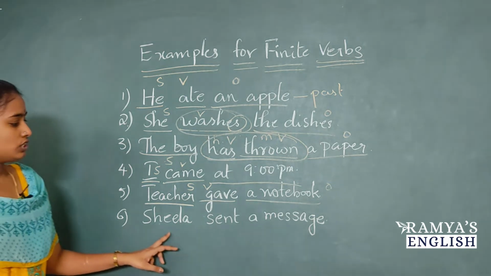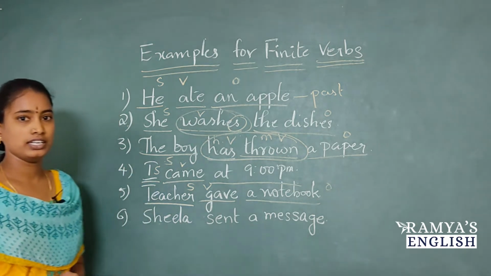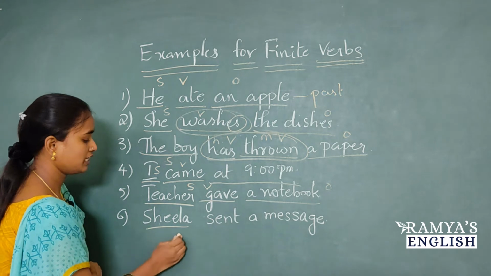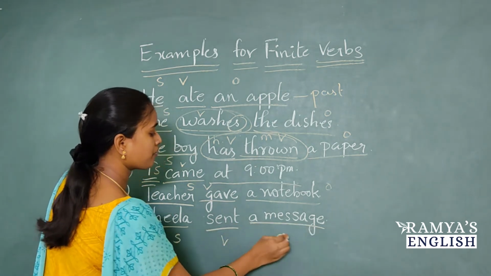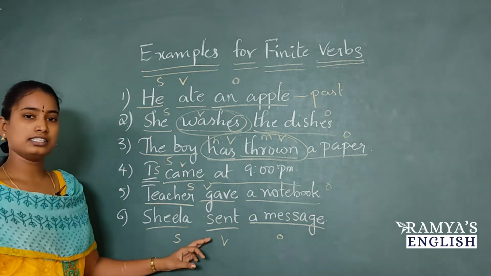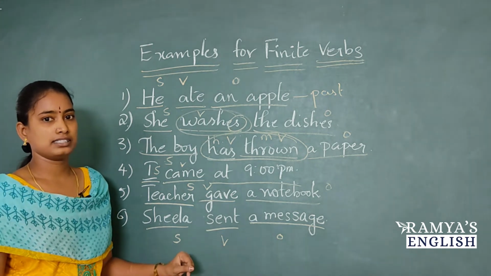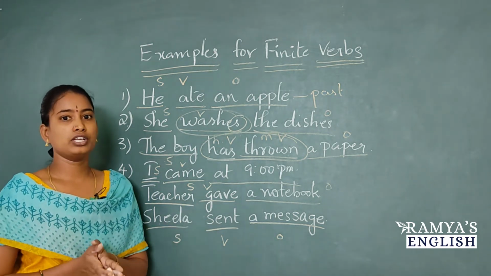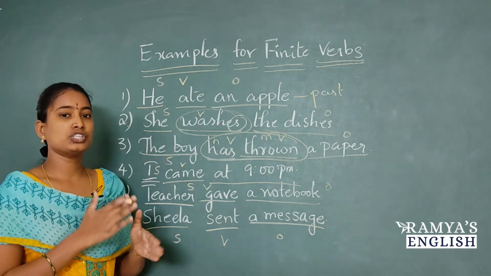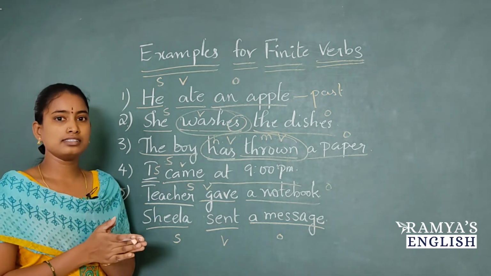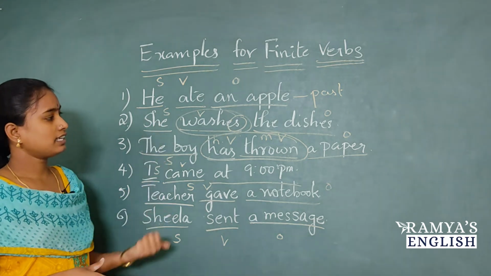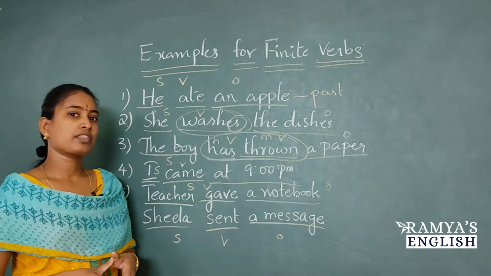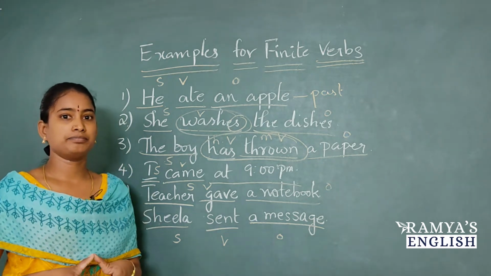Next sentence, Sheila sent a message. Identify the subject here. Sheila is subject, sent is verb, a message is object. And this is also in the past tense. So as I gave you a definition of finite verb, it changes with respect to tense, subject, mood and voice. So these are the examples of finite verbs. I hope you have understood clearly.